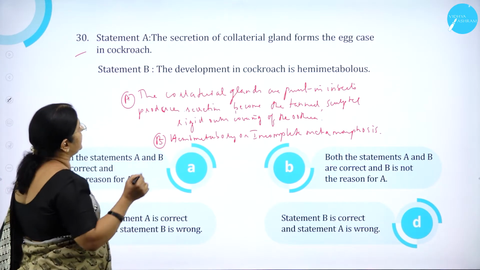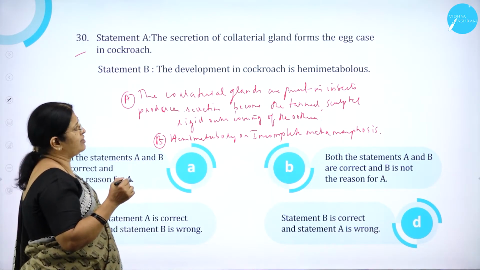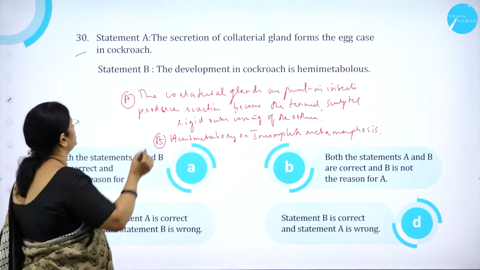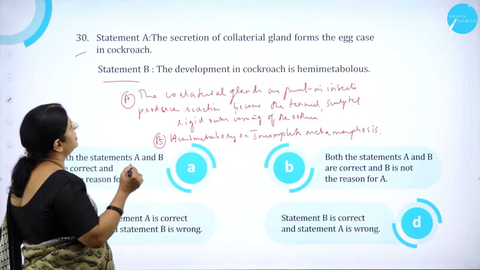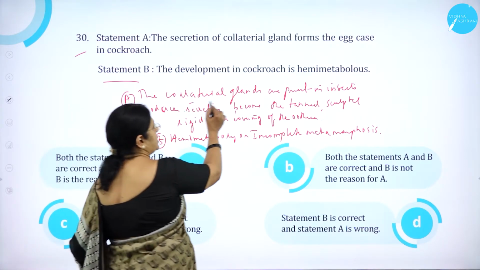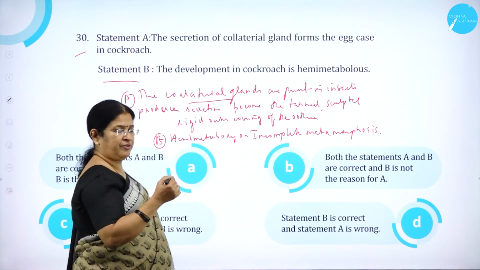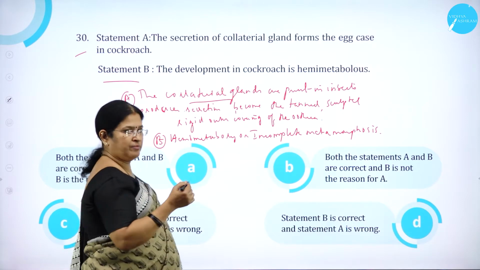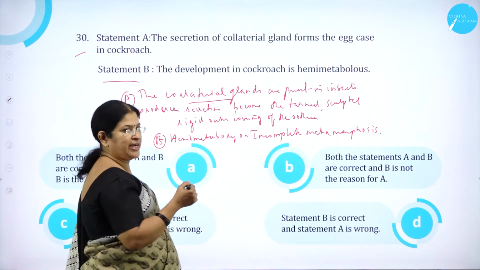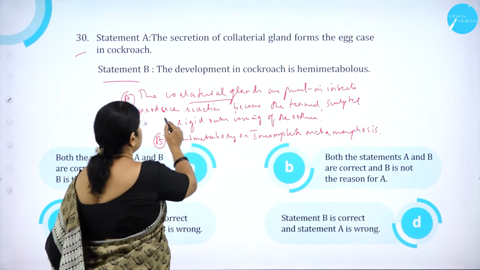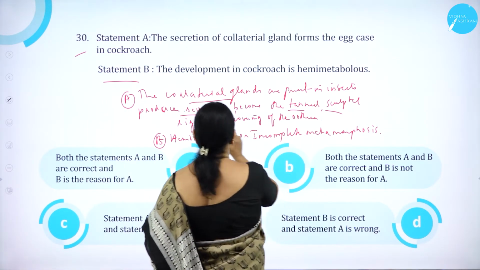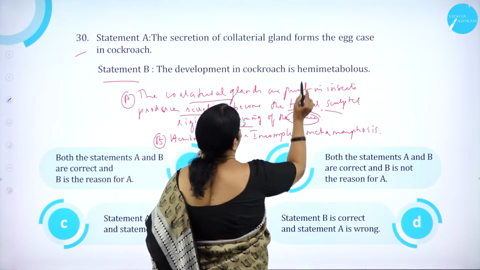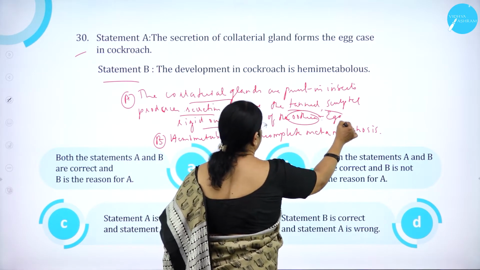30th question. Statement A: the secretion of the collaterial gland forms the egg case in cockroach. Statement B: the development in cockroach is hemimetabolous. As we know, the collaterial glands are present particularly in the female genital apparatus and produce a secretion which becomes the tan, sclerotized, rigid outer covering of the ootheca, that is the egg case.